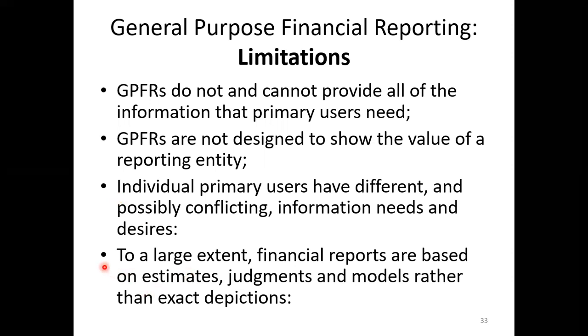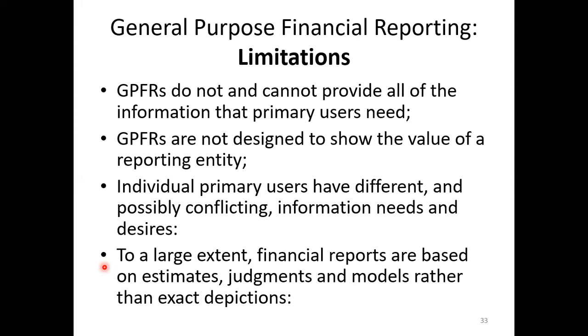To a large extent, financial reports are based on estimates, judgments, and models rather than exact depictions. When you take the balance sheet, you can find property, plant, and equipment. Everything is an estimated amount, not an actual amount.